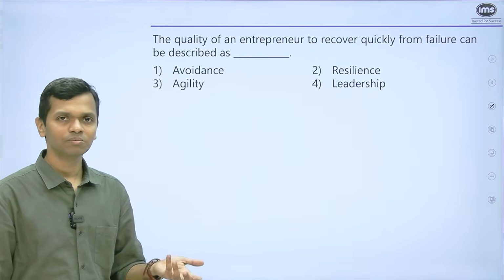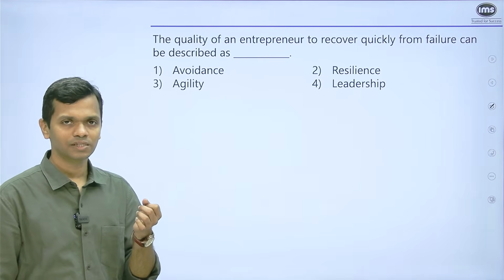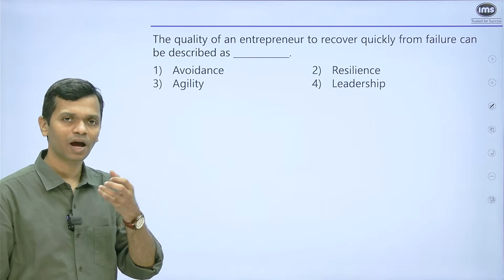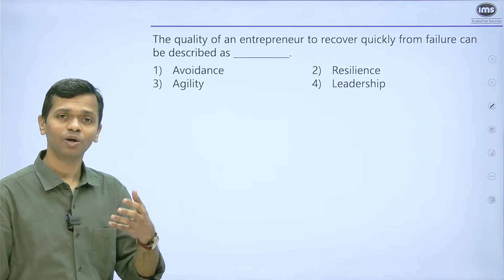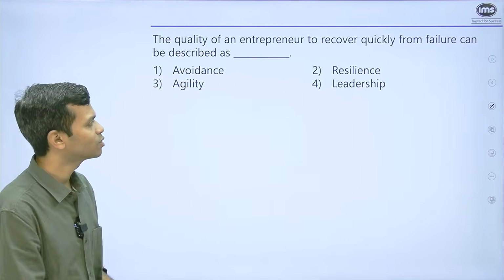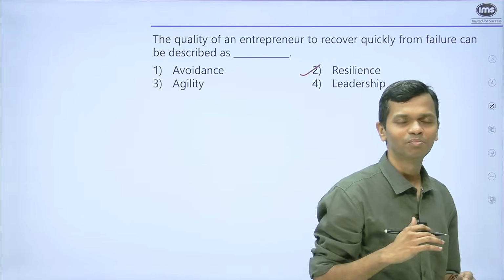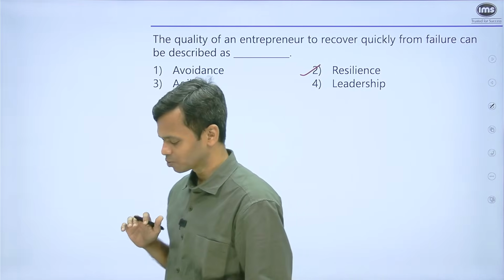Agility means you are flexible, right? Resilience is definitely the quality that is exhibited in this description, right? That you have a failure, but you are accepting that, okay, something has happened, but now you're moving on. You are bouncing back from the failure that you have seen. And that is what resilience stands for. So even if you disassociate this completely from the word entrepreneur, you will still be able to answer this particular question. So very simple one.